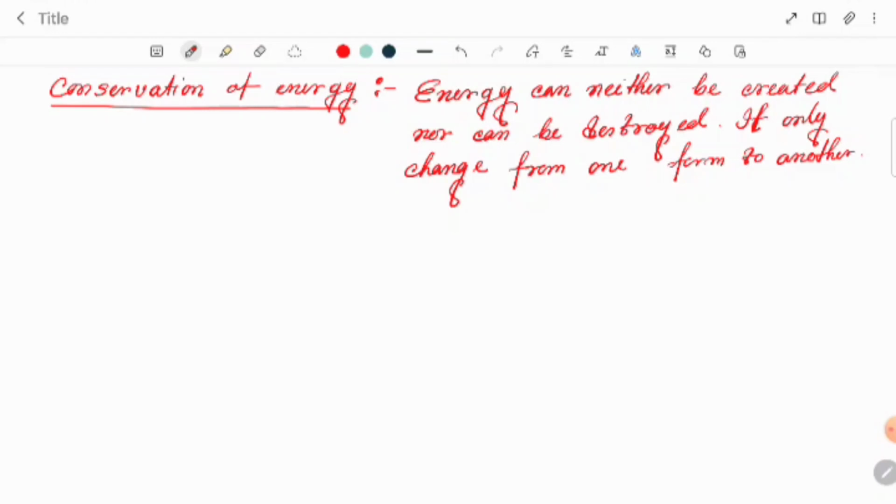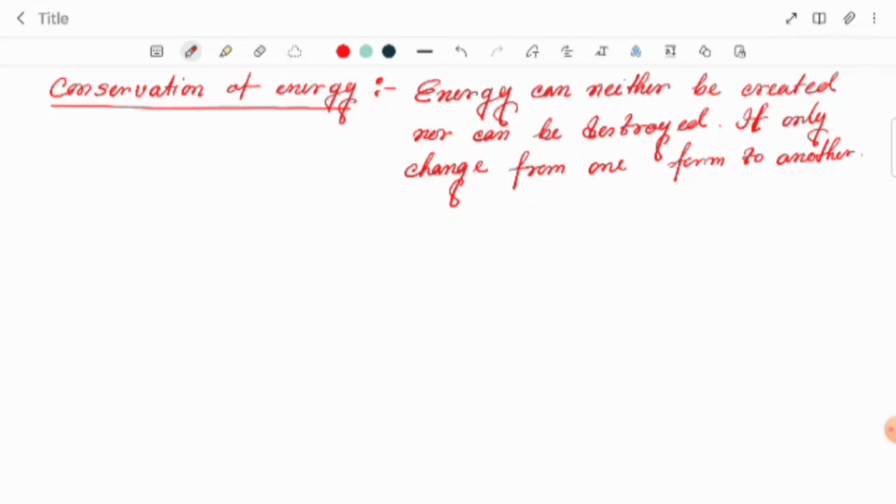So the conservation of energy principle is that energy can neither be created nor destroyed. It can only change from one form to another. Here interchange is possible. Suppose we say interchange between potential and kinetic energy is possible, but what about the total energy? It should be constant. So the total mechanical energy of a system should be constant.